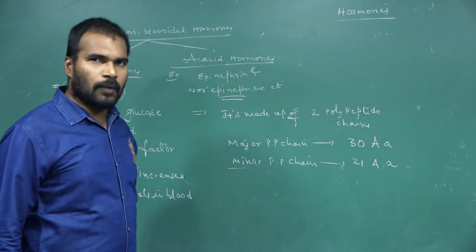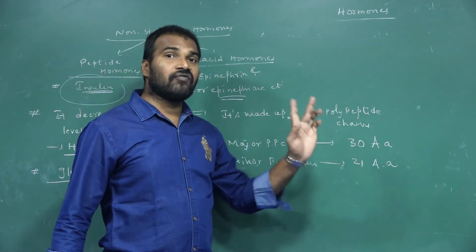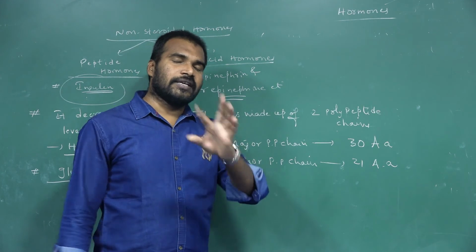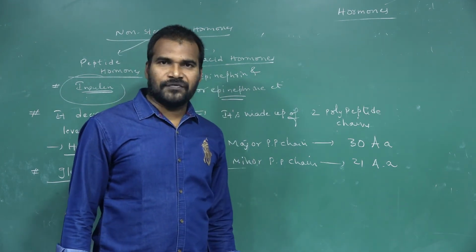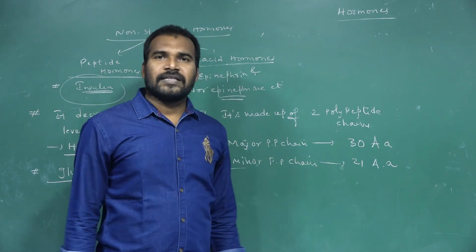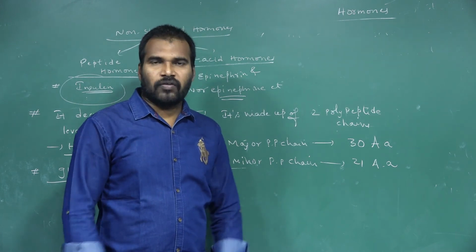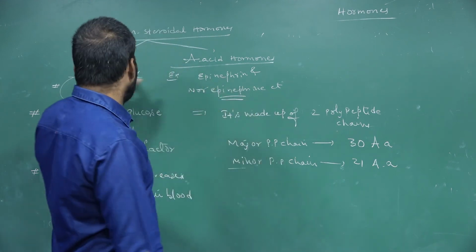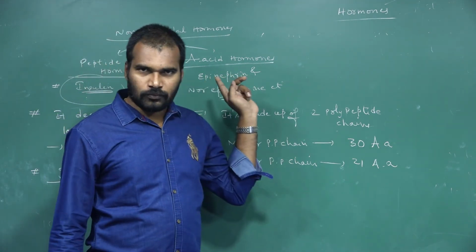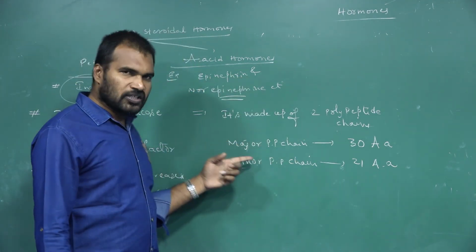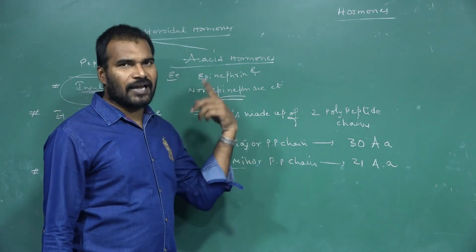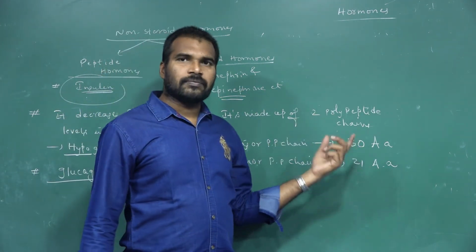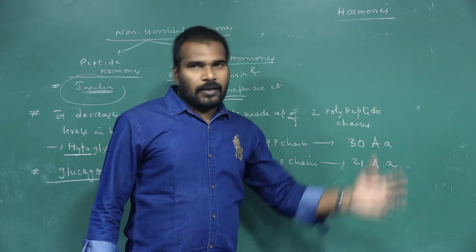Total, tell me how many amino acids overall? Total 51 amino acids are there in insulin. All 51 are linked by peptide bonds, so overall we call it a polypeptide. That is why it is a peptide hormone. Clear? Total 2 polypeptide chains. One is major, another one is minor. Major has 30 amino acids, minor has 21 amino acids.